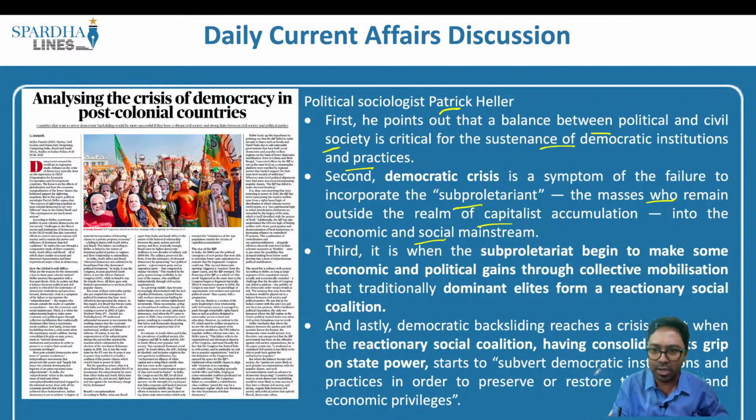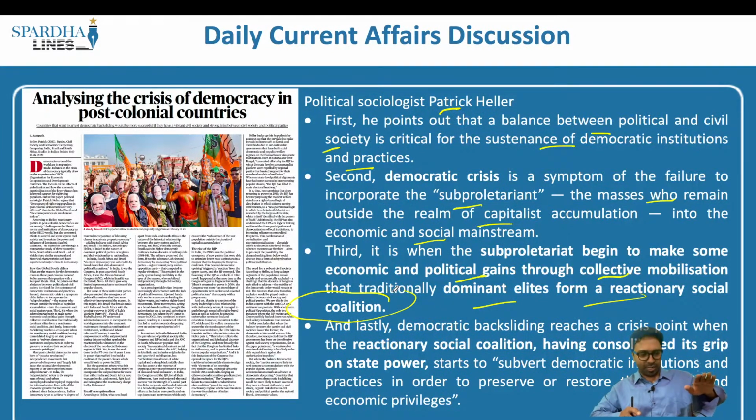Third, it is when the sub-proletariat begin to make some economic and political gains through collective mobilization that traditionally dominant elites then form a reactionary social coalition. What do we understand by this? Let's say, for example, there is a particular group. This group wants to also have a social status, economic status, but they are not part of this employer class, so they do not have much of the money. The political elites are present. So what we have is two kinds of group here. One who have been holding traditionally this political clout, but there are other sections of people who are the sub-proletariat who do not have the power whatsoever.